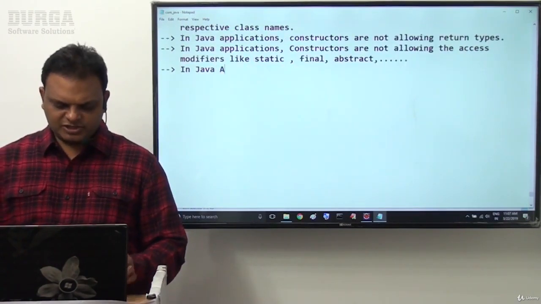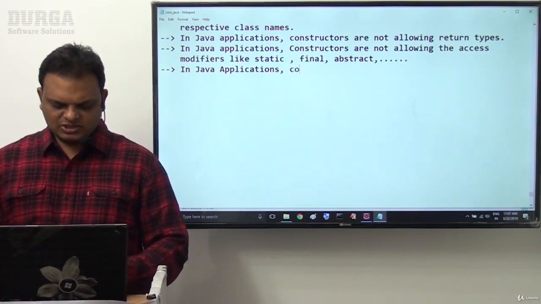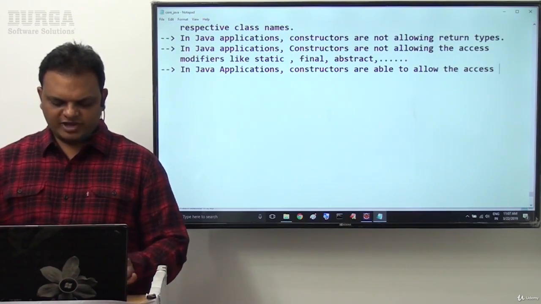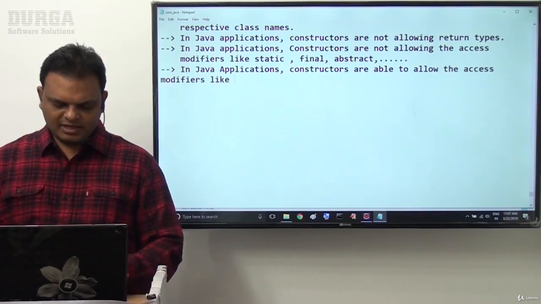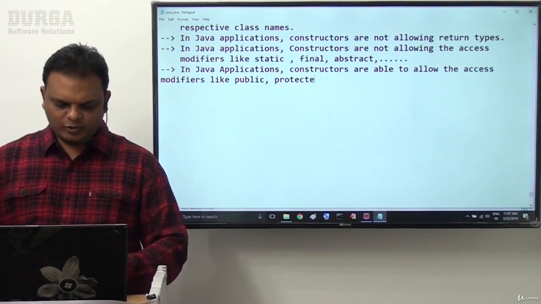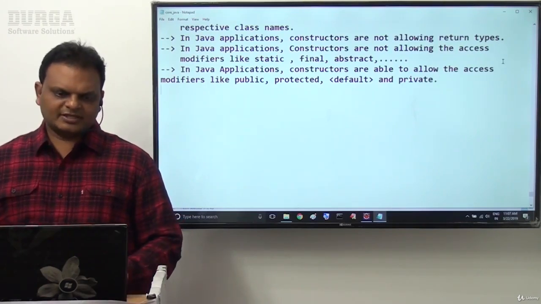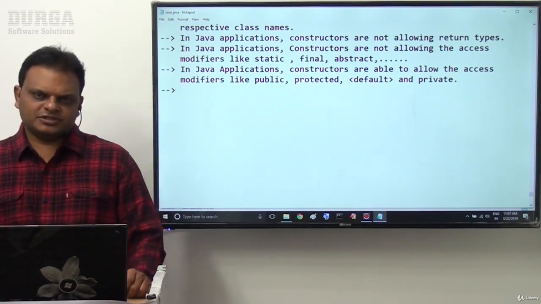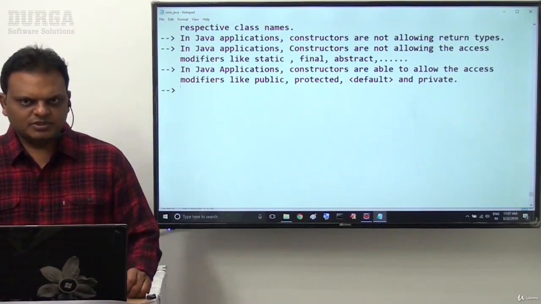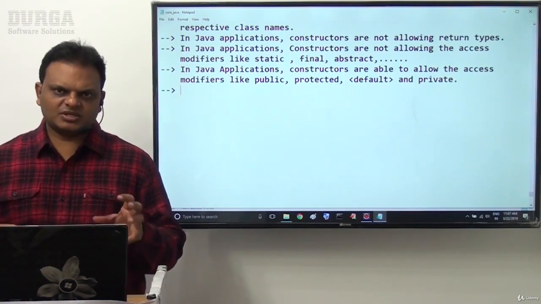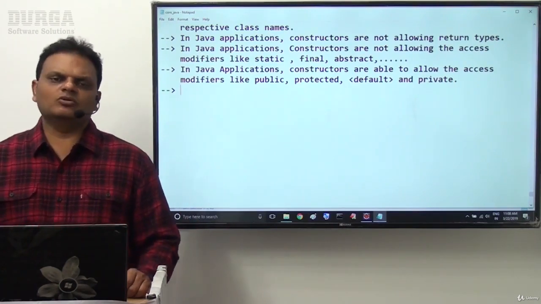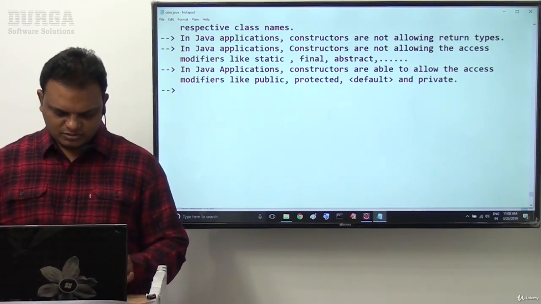So the point is, in Java applications, constructors are able to allow the access modifiers like public, protected, default, and private. These access modifiers are allowed inside our constructors. Then after that, to handle the exceptions, to bypass the exception from present constructor to the caller of this constructor, constructor is able to allow the throws keyword as part of this syntax.